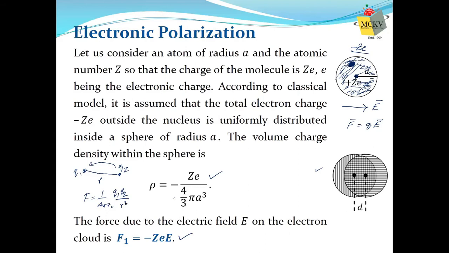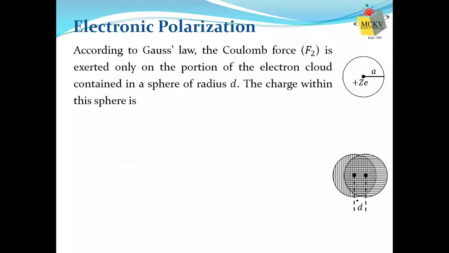So in this case, whenever the positive and negative charges are slightly separated from each other, Coulomb force will appear and it will try to combine the positive and negative charges again. That means the Coulomb force will try to make the center of gravity of positive and negative charge the same again. So now there will be Coulomb force.